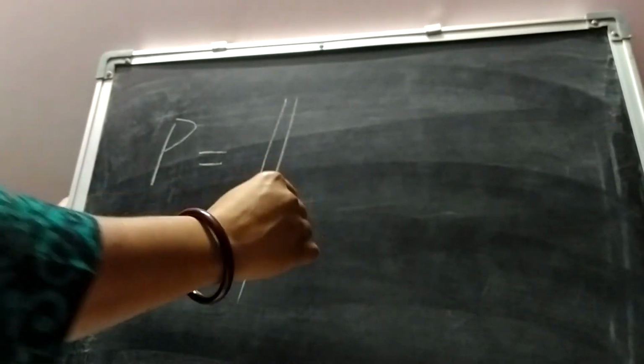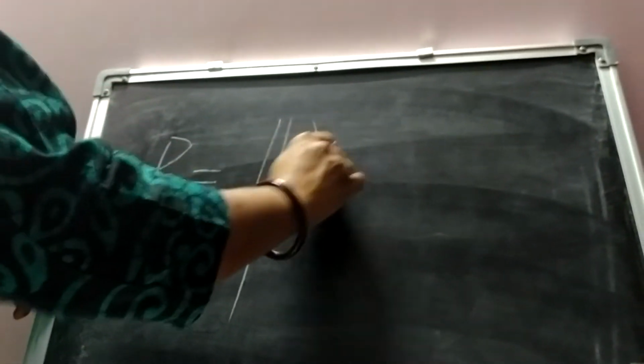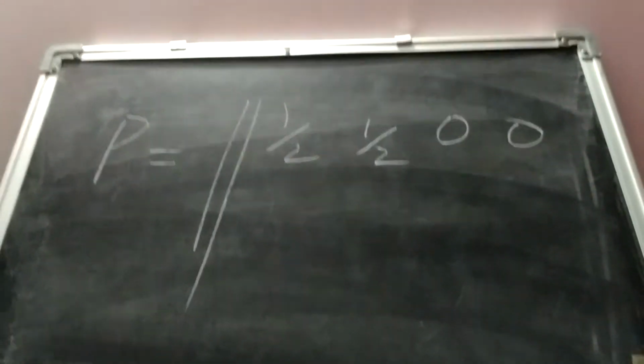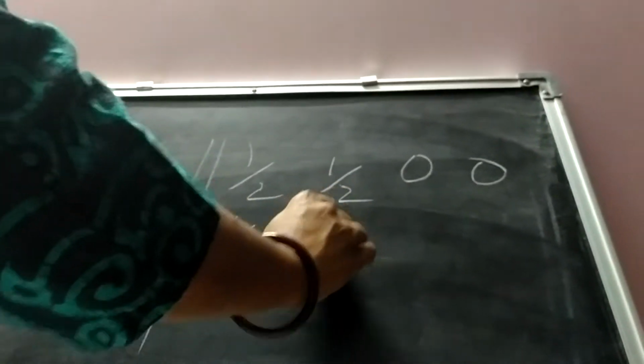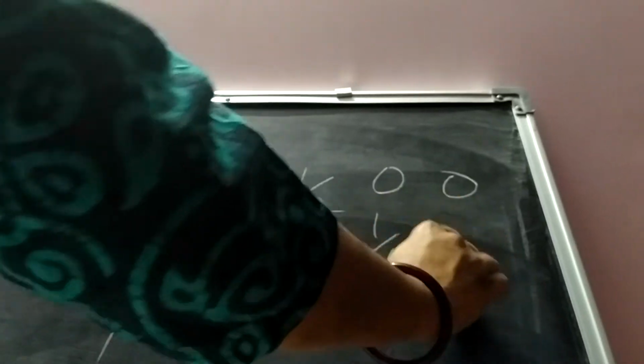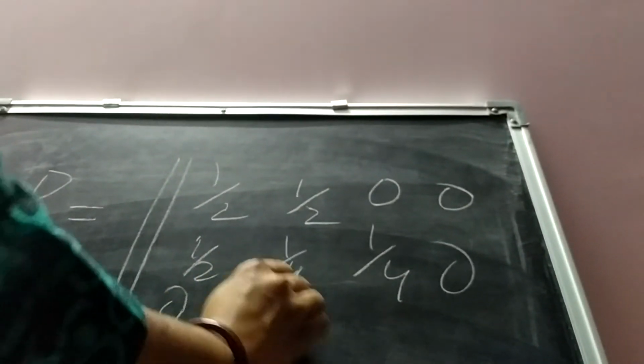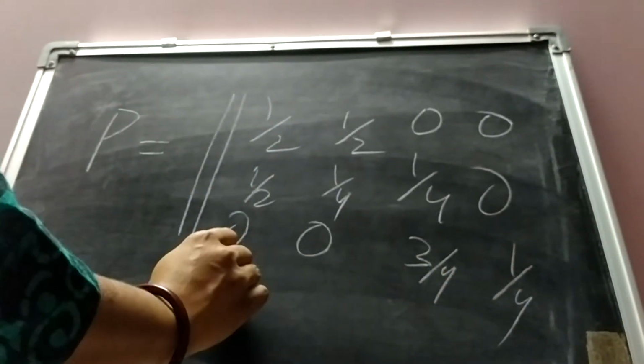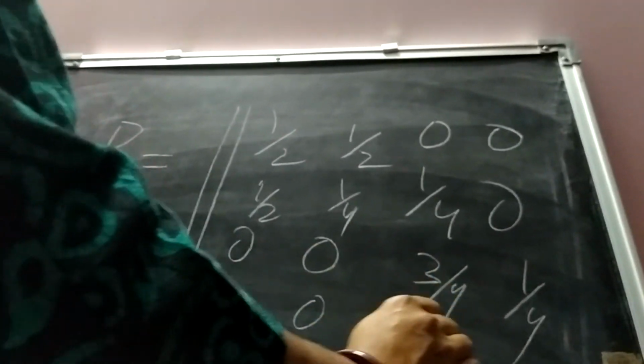Another example may be, suppose the transition probability matrix is given something like this: 1/2, 1/2, 0, 0; 1/2, 1/4, 1/4, 0; 0, 0, 3/4, 1/4; 0, 0, 1/4, 3/4.